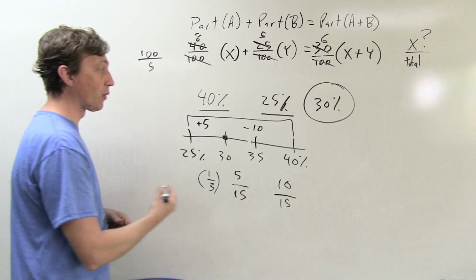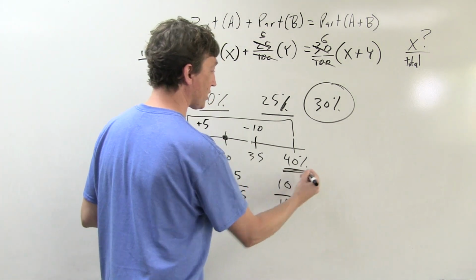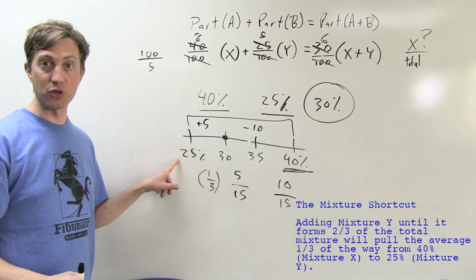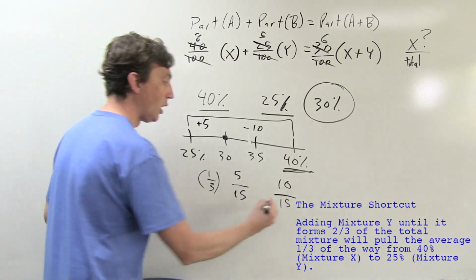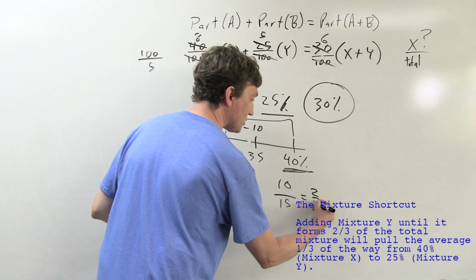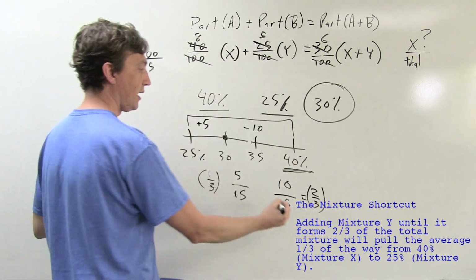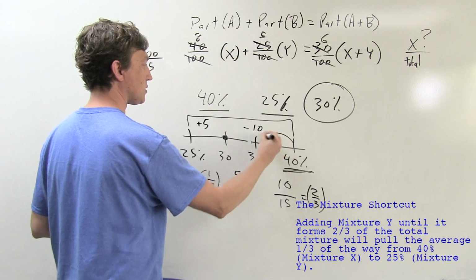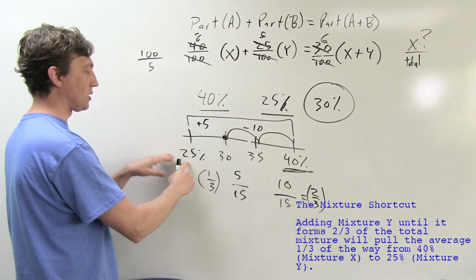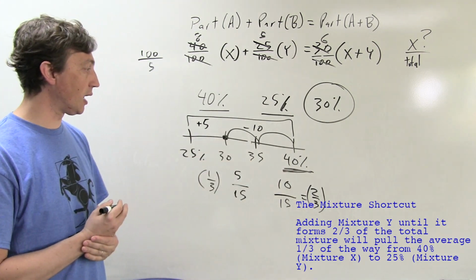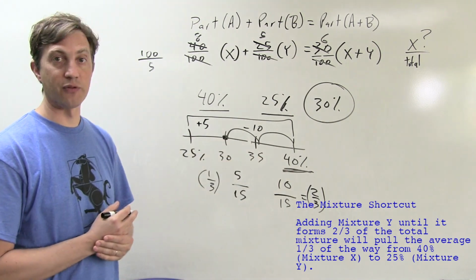Or we could think about it the other way. If we start with all 40% and we want to go 10/15ths of the distance down to the 25% solution, well, that reduces to 2/3. And so we're saying we need to go 2/3 of the way to 25. And so to go 2/3 of the distance, we need 2/3 of the mixture to be 25% solution, and 1/3 of it remaining is the 40%.